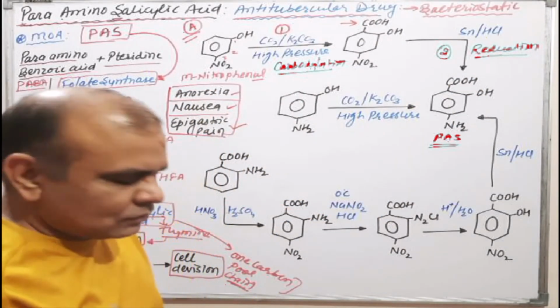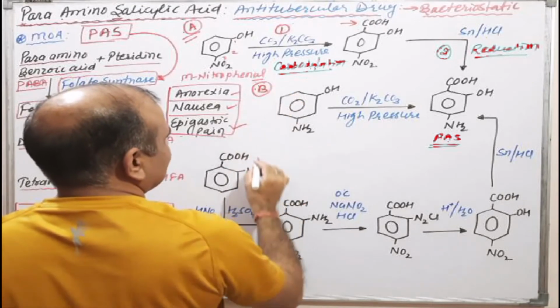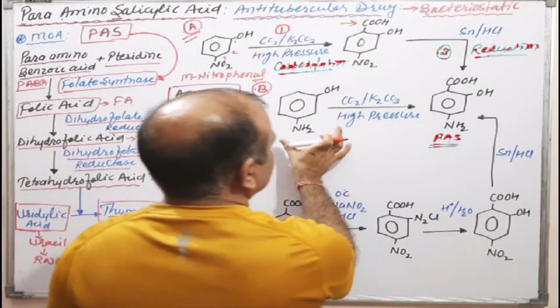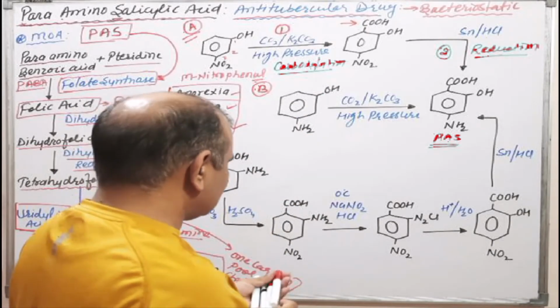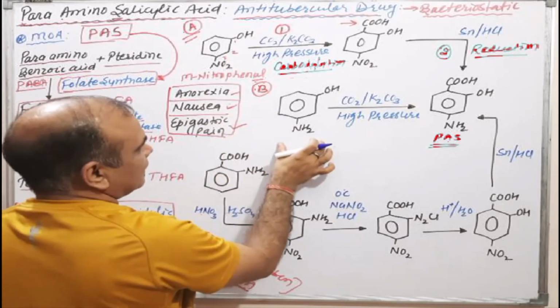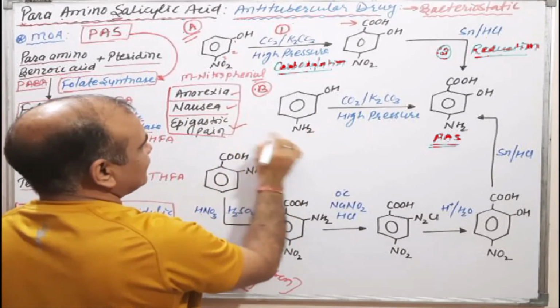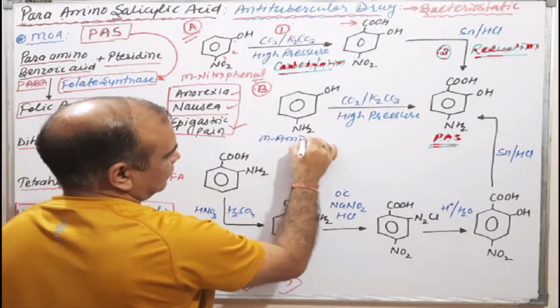Come to the next route, route number B. We can start directly from this molecule. What is this molecule named? As you know, it is simply an analog of this one, meta aminophenol.